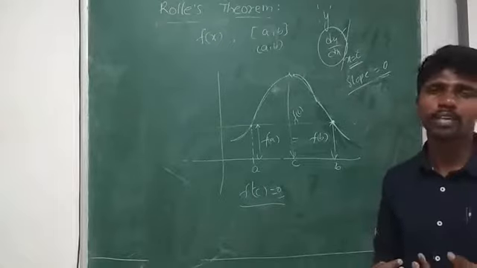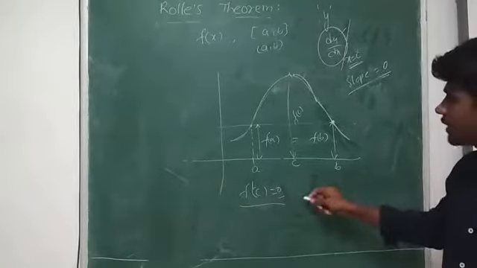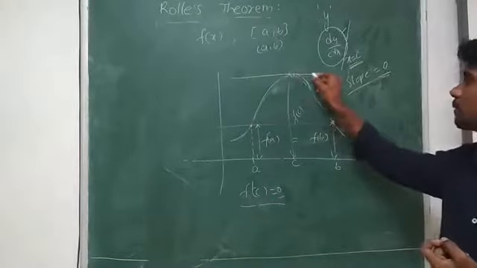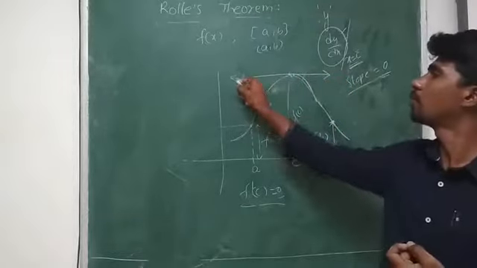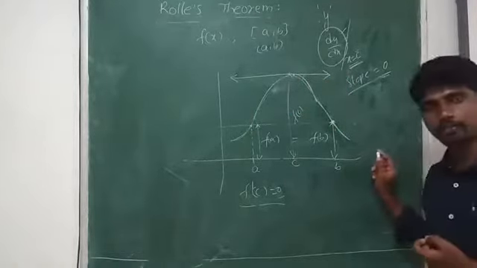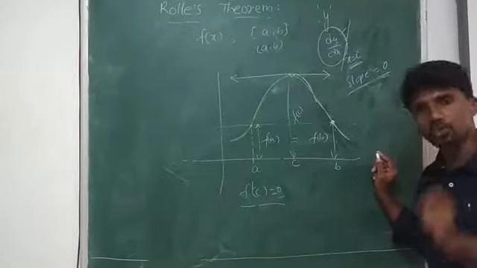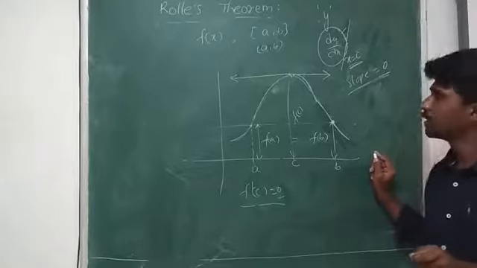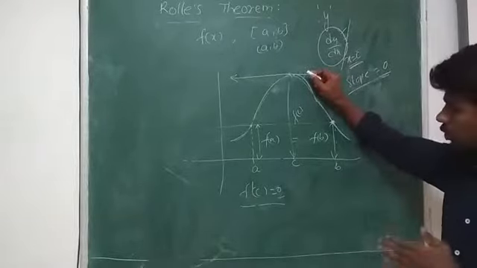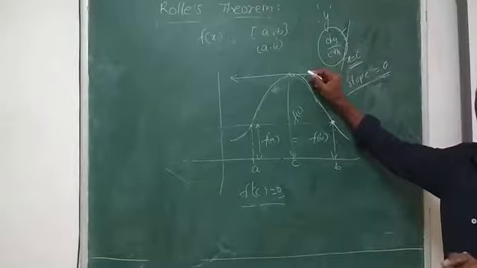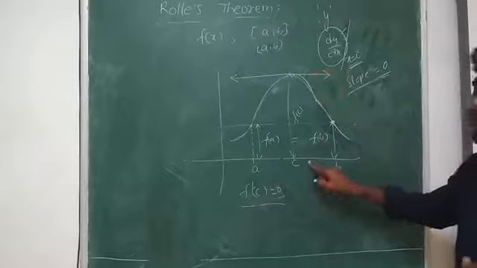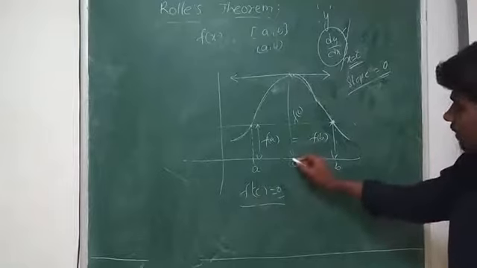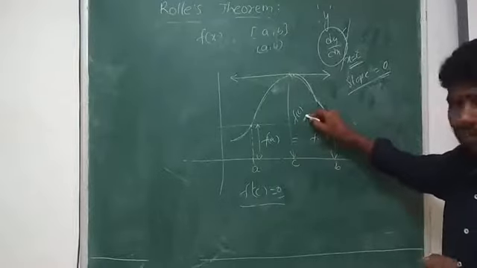So from that we can say, if I draw a tangent to the curve at point c which makes its slope 0, that tangent is parallel to the x-axis. So if f dash of c is equal to 0, then the tangent drawn to the curve at x equal to c is always parallel to the x-axis. From what point did I draw the tangent? From x value c, and the y value is f of c, no?